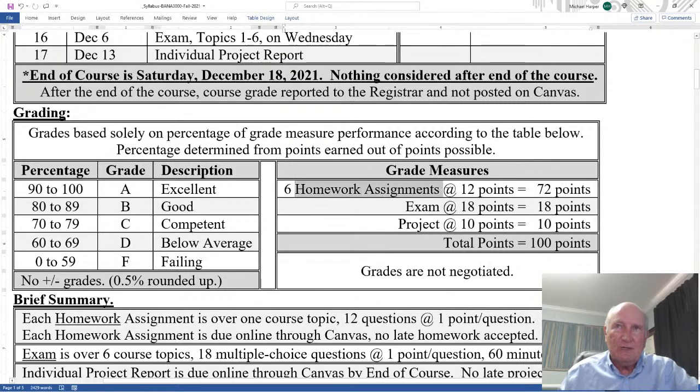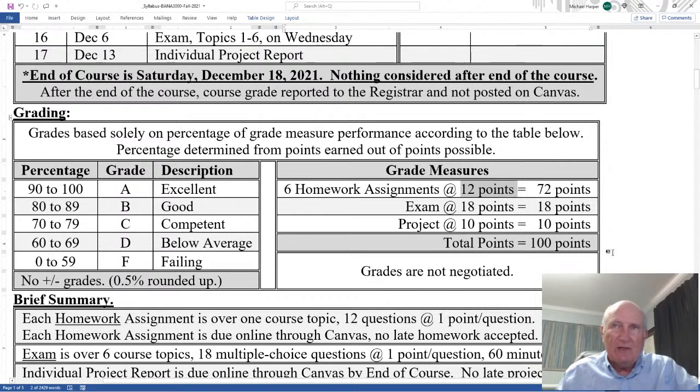There are 6 homework assignments. There'll be 12 points each. An exam is 18 points, and the project is 10 points. So depending on how well you do on those 100 points, that's going to be your grade. And notice this is based on 100 points, and notice each homework assignment is a letter grade.